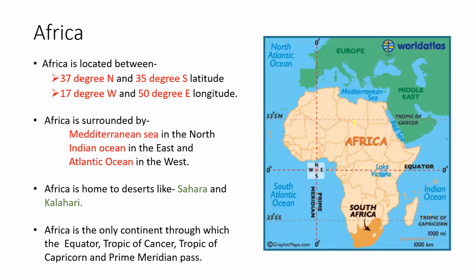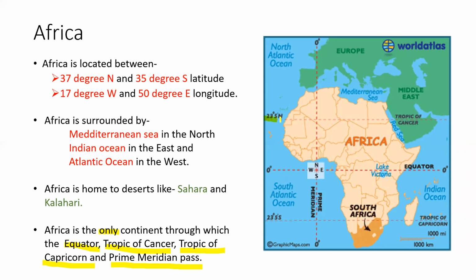Next is Africa. Now, Africa is a very interesting continent. Do you know why? Let us come to the last point first. It is the only continent of the 7 continents through which all these lines, equator, Tropic of Cancer, Tropic of Capricorn, and Prime Meridian pass. So many important latitudes and longitudes are passing through Africa. Let us see the picture. Focus on the picture, all right?